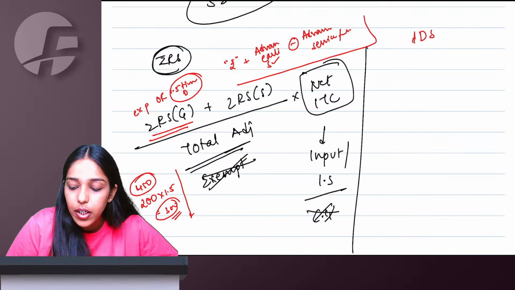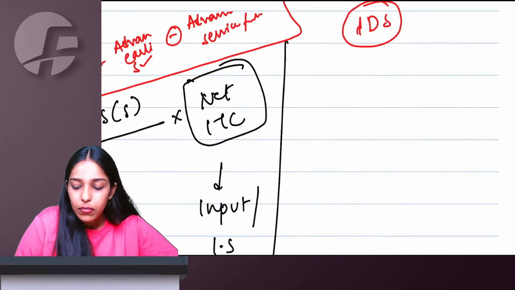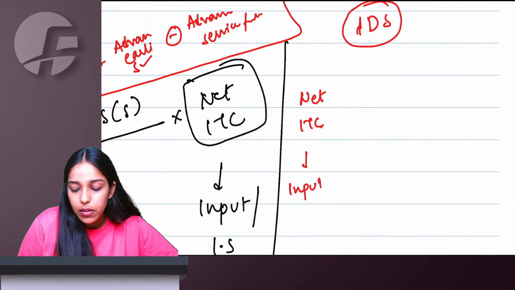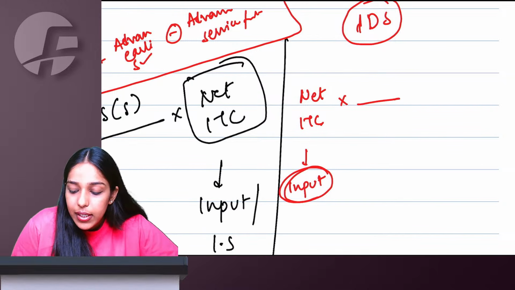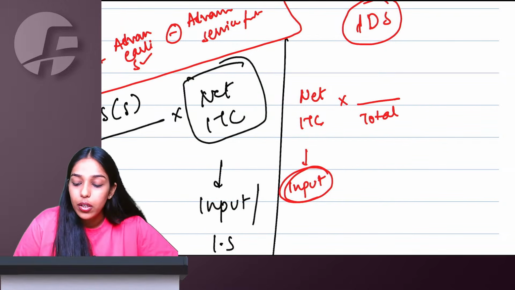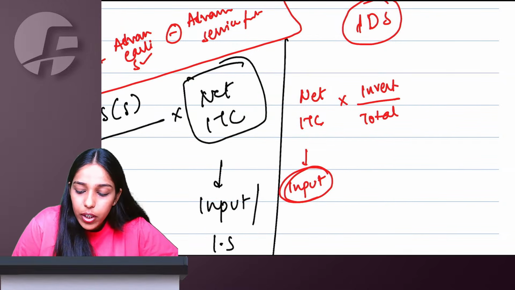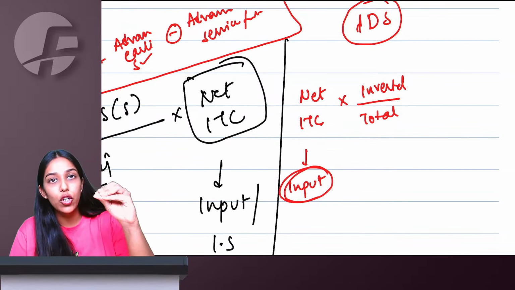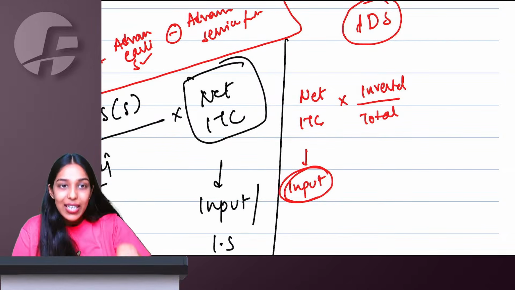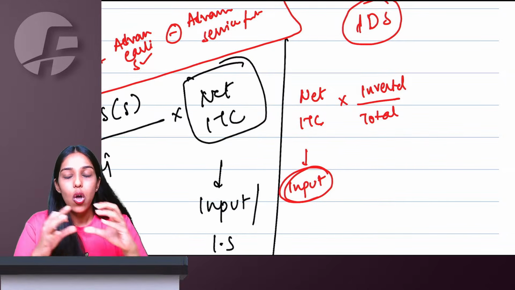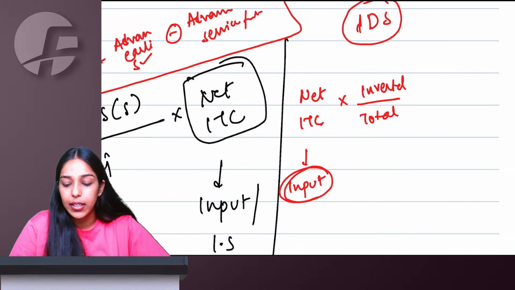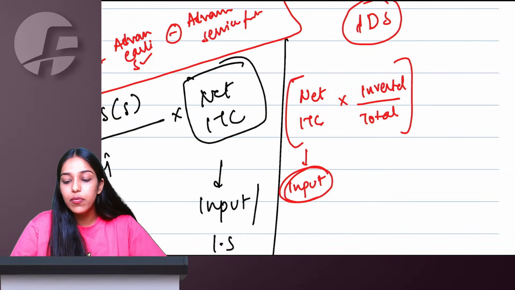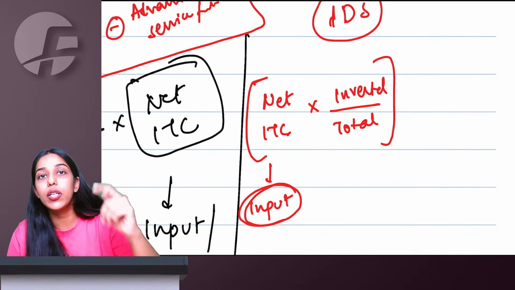Talking about inverted duty tax structure, I will say net ITC. Here you will take only input. No input service, no capital goods. Only input for the period. But this ITC is for your total turnover. You have to take whatever is your inverted turnover, meaning the rate of GST on sale has to be less than rate of GST on purchase. Only those sales for which the rate of GST is less than purchase rate, that you will take here. This will be ITC attributable to inverted supply.